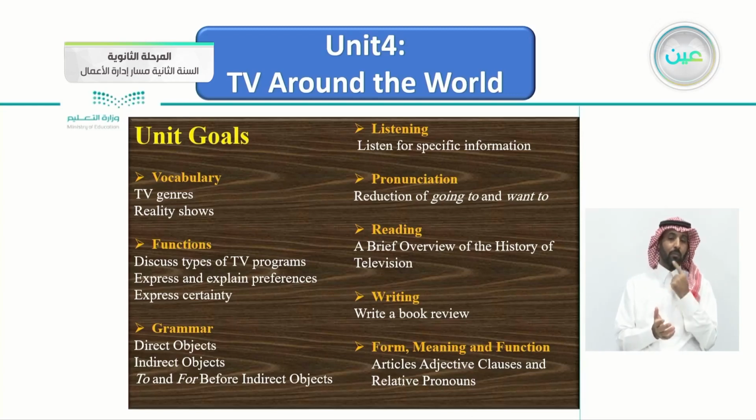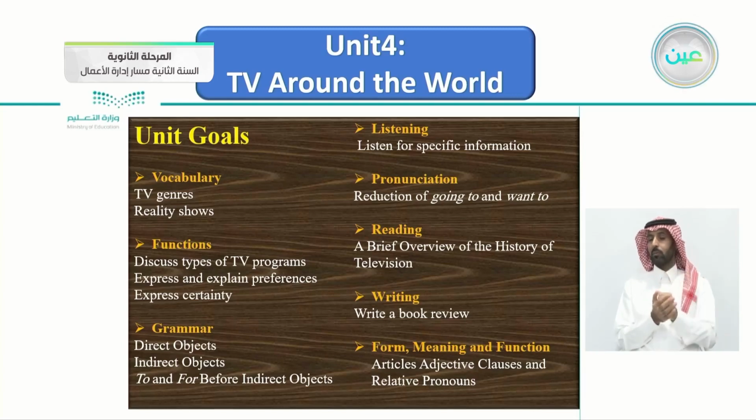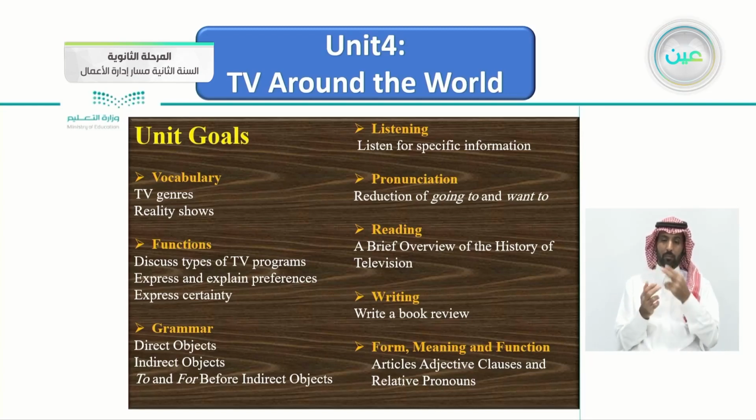The pronunciation will be talking about the reduction of going to and want to. The reading part will be about a brief overview of the history of television, the writing, write a book review, and lastly, the for meaning function. We'll be talking about articles, adjectives, clauses, and relative pronouns.